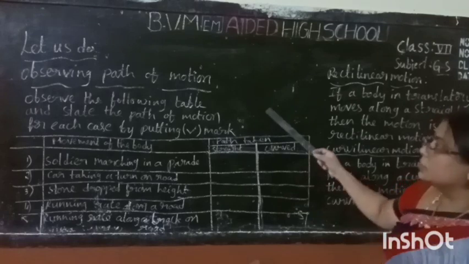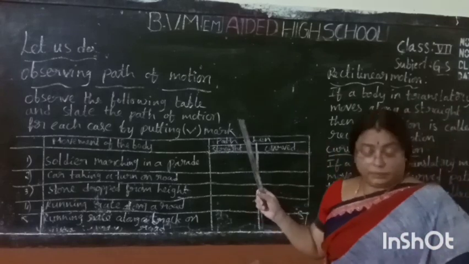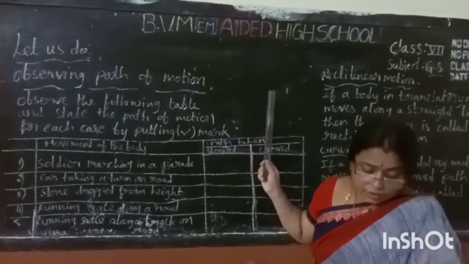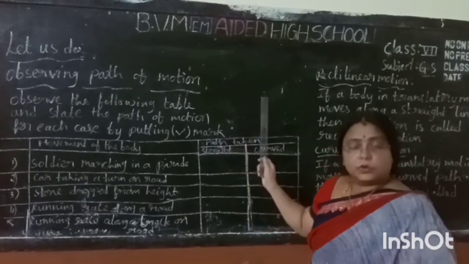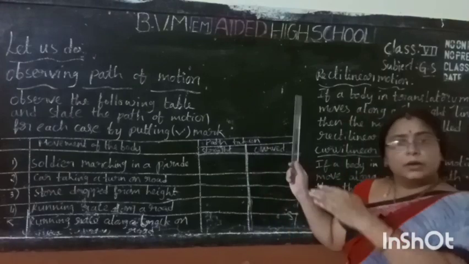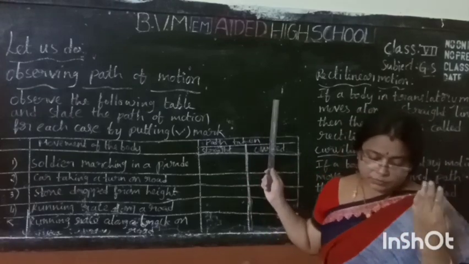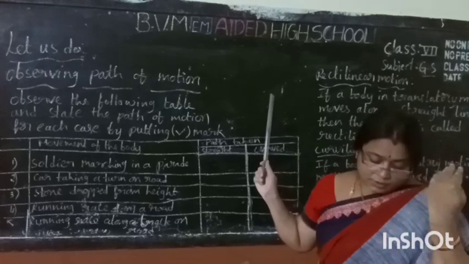In translatory motion, if all parts of a moving body move in the direction of motion.